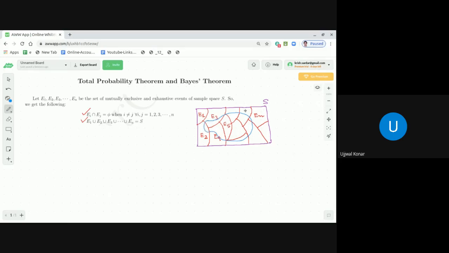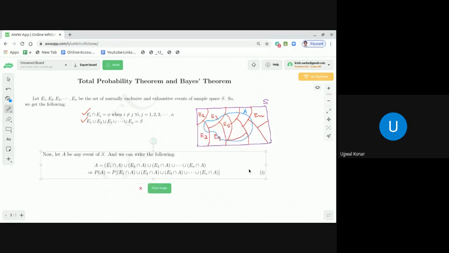Suppose this is the event A. So let us take A to be any event on S. Then what you are going to get, dear students? Let me write down the statement I just said: if we take A to be any event on S, then it will be something like this.